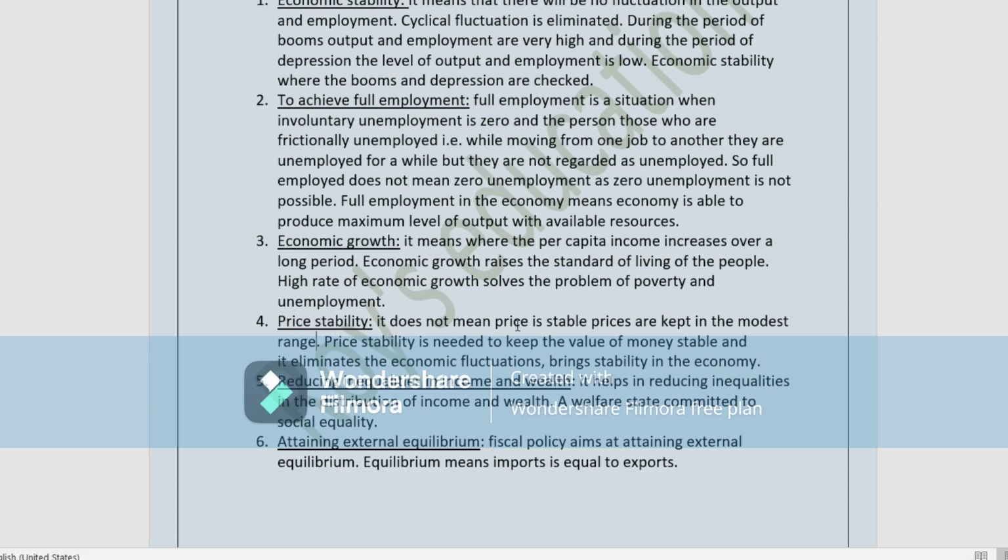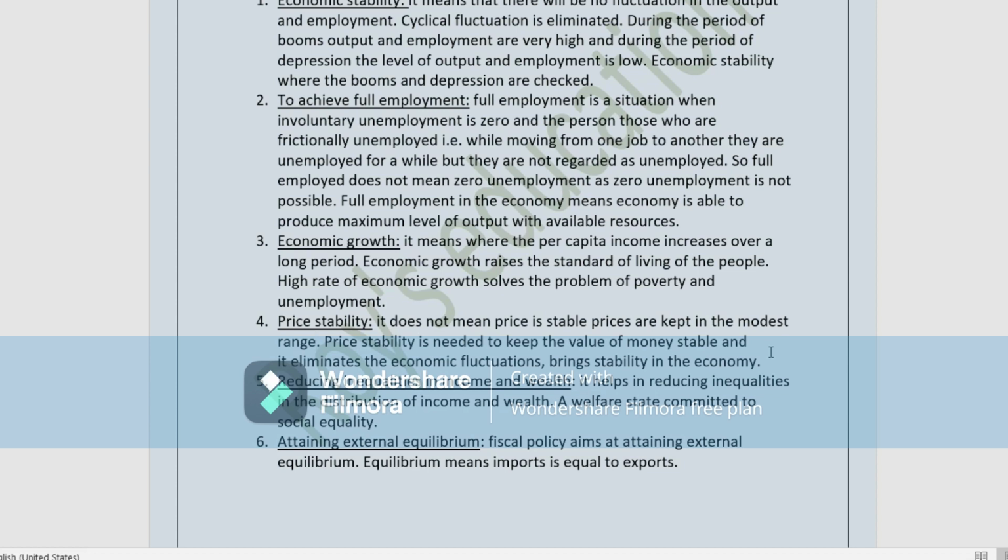So price stability does not mean prices are kept at a fixed level, but it is needed to keep the value of money stable so that all economic fluctuation will be eliminated. Economic fluctuation means inflation, deflation, booms, depression. And the economy will be in a stable condition.